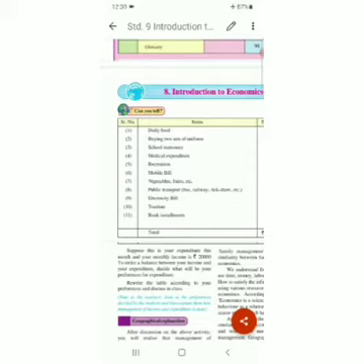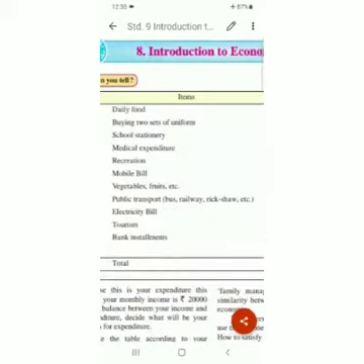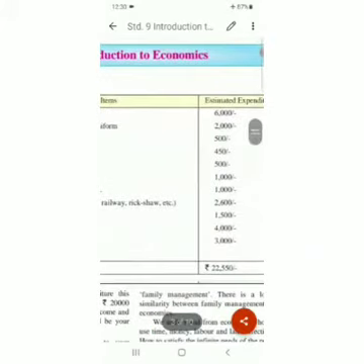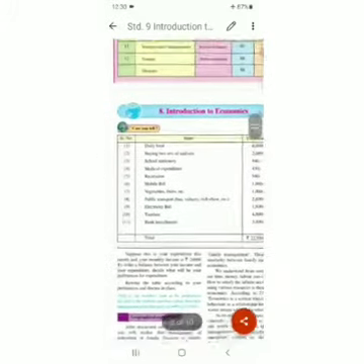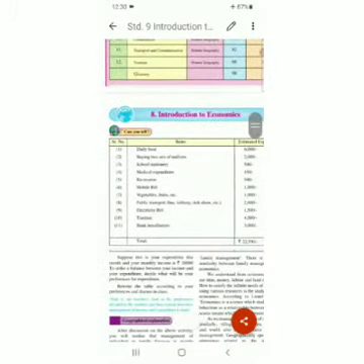Now for doing this, decide which expenditure is essential, which you compulsorily have to spend on, and which is not that essential, meaning which you can avoid this month. You can do it next month also. Accordingly you have to prepare another budget of your own in the notebook.